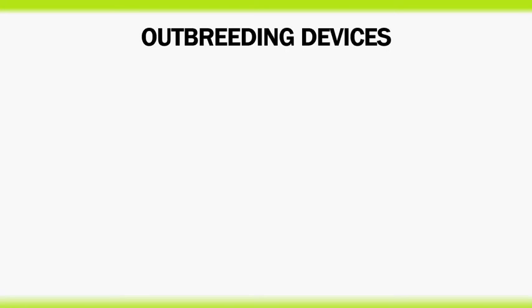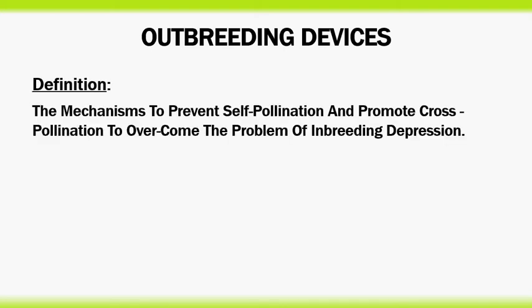Let's see the outbreeding devices. What is meant by outbreeding devices? It is defined as the mechanisms to prevent self-pollination and promote cross-pollination to overcome the problem of inbreeding depression.